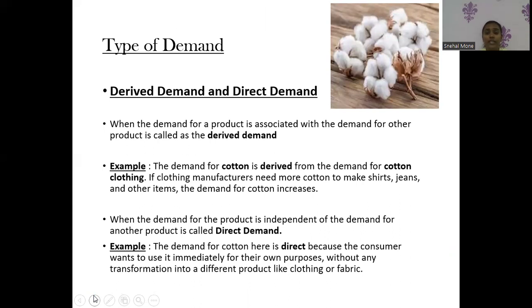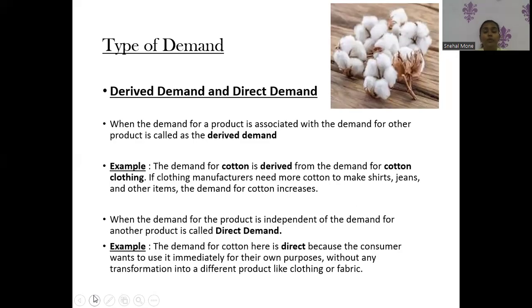Next is the type of demand: derived demand and direct demand. Here we have shared an example of cotton. When the demand for a product is associated with the demand for another product, it is called derived demand. For example, the demand for cotton is derived from the demand for cotton clothing. If manufacturers need more cotton to make shirts, jeans or other items, the demand for cotton increases. If manufacturers are increasing cotton shirts, cotton pants or cotton salwar suits, the demand for cotton will increase.